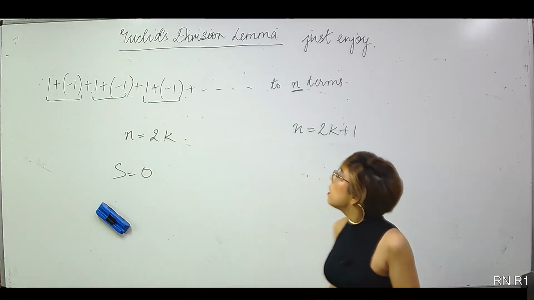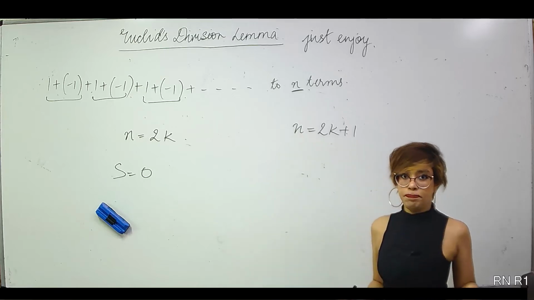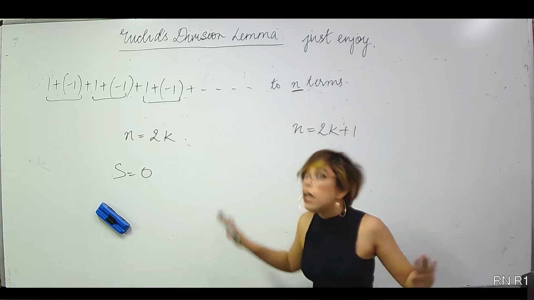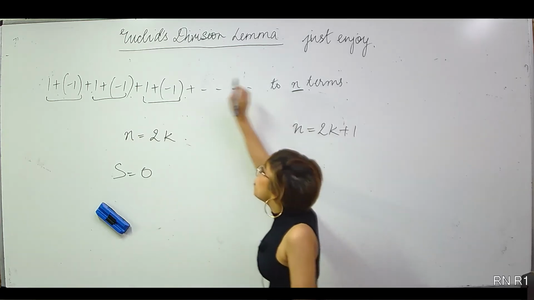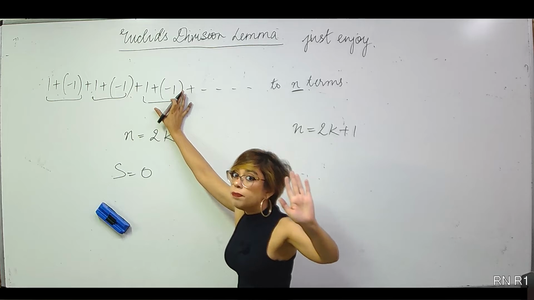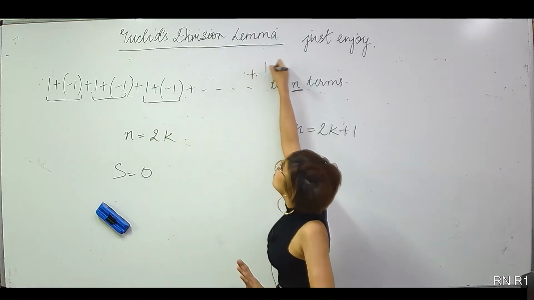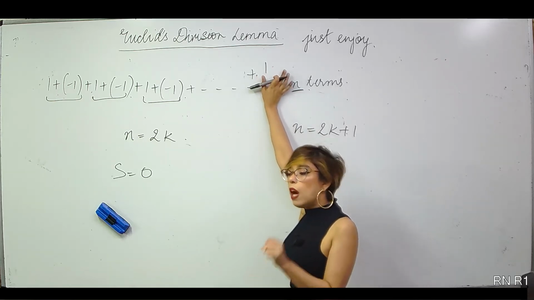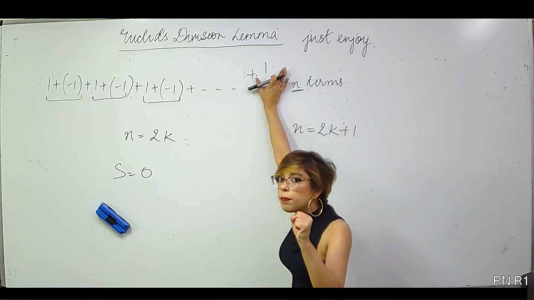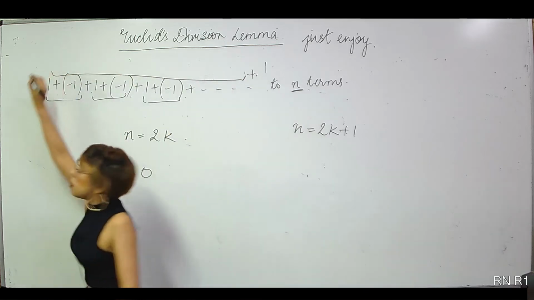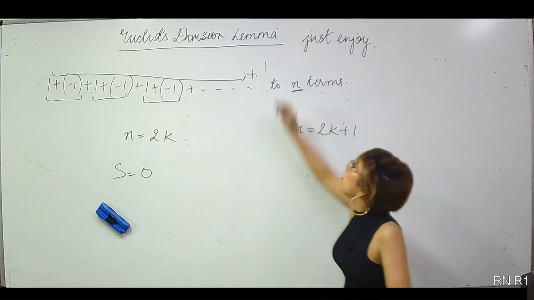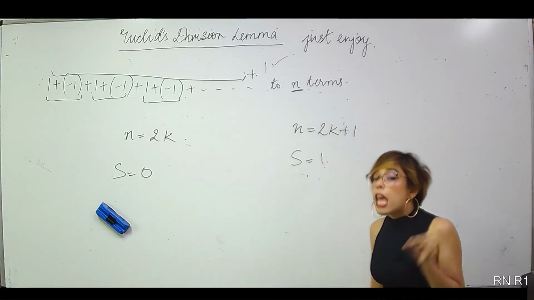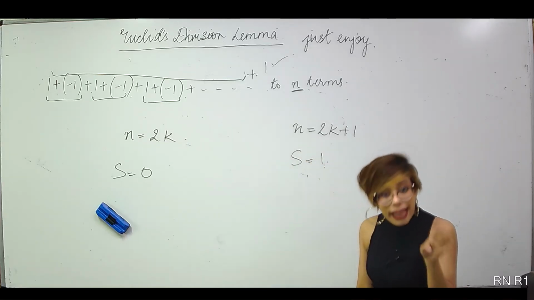Okay. Second case, when n is equal to 2k plus 1. That means the pairs have not been completed. There is an incomplete pair. Now, in the pair I have 1 plus minus 1. The pair is not complete. That means the first sum will come, plus 1. We do not have the other number of it. The pair has not been completed. So, the previous sum would be 0 because here the pairs are completed and we have an additional number which is 1. So, 0 plus 1, the sum is 1. If you have written both the answers, then only your answer is complete.